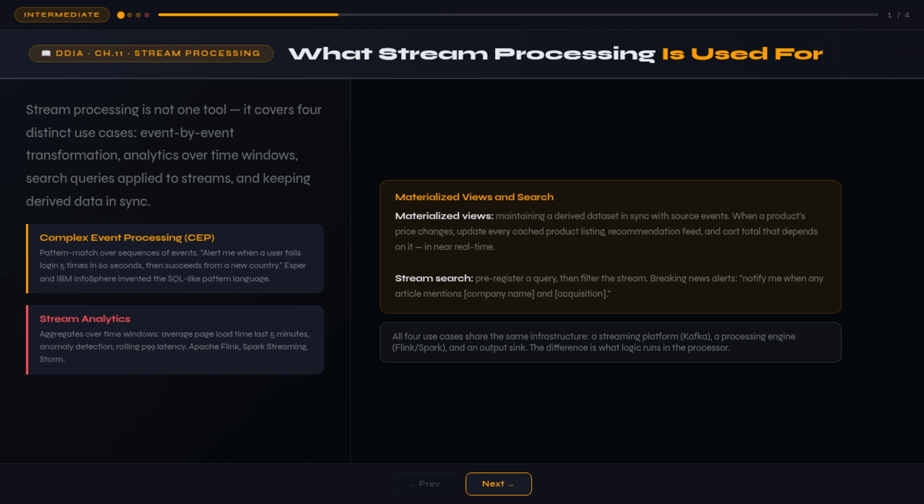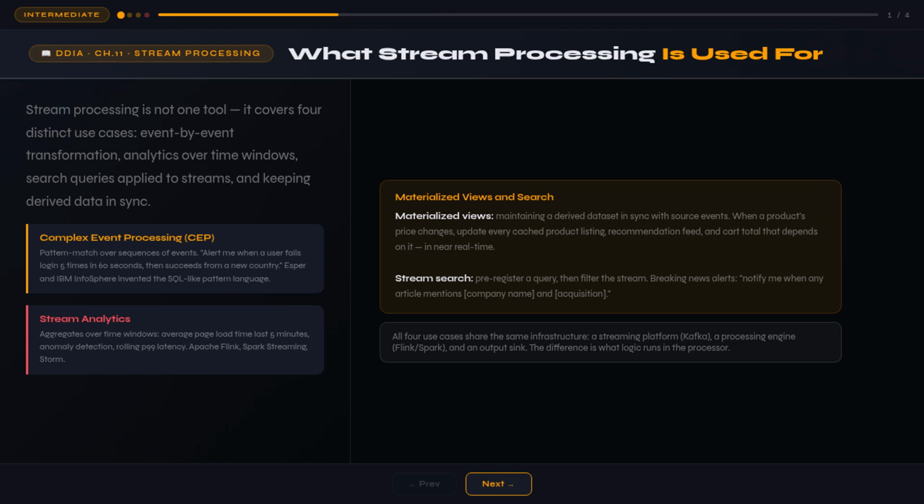Stream analytics is the second major use. Where CEP looks for specific event sequences, analytics aggregates over large numbers of events, measuring the rate of some event type, calculating rolling averages, detecting unusual metric values compared to the same time last week. These are computed over fixed time windows. Analytics frameworks include Apache Storm, Spark Streaming, Flink, Concord, Samza, and Kafka Streams. Hosted services include Google Cloud Dataflow and Azure Stream Analytics.